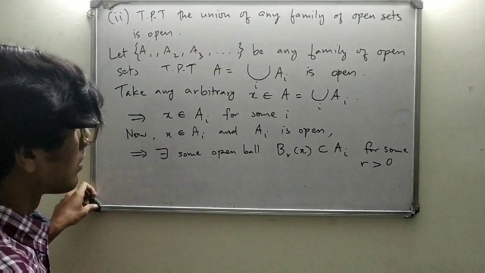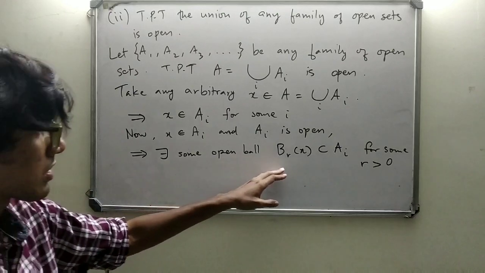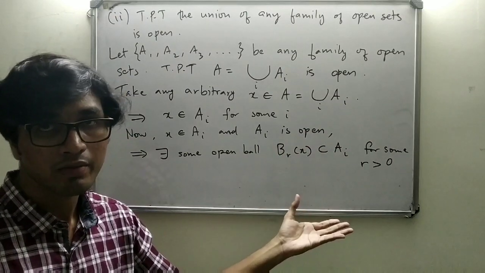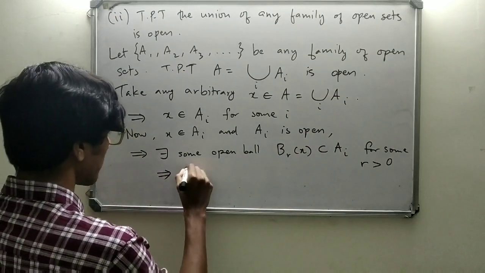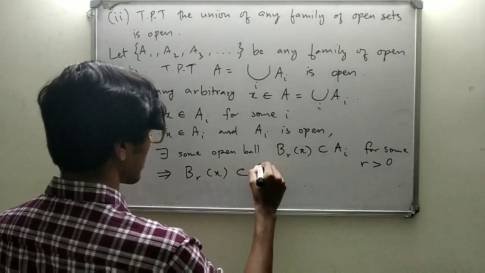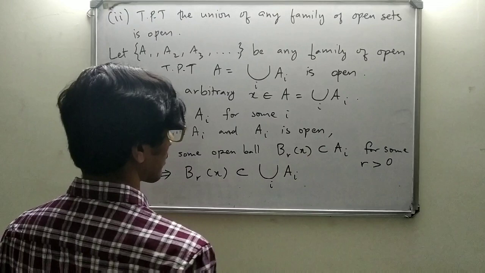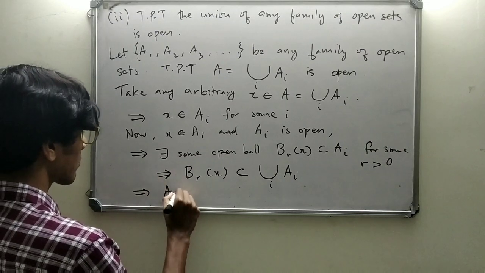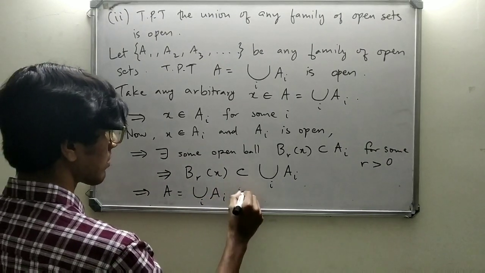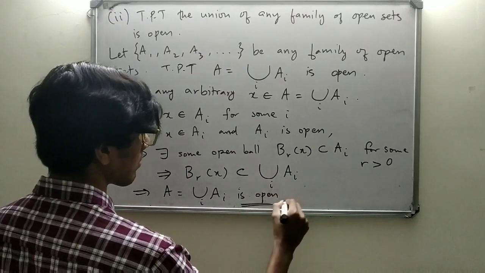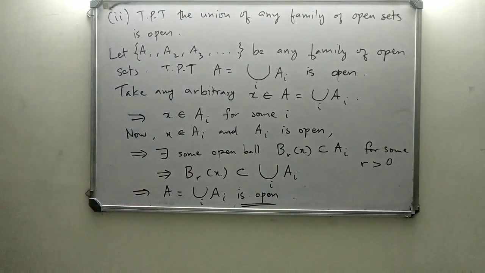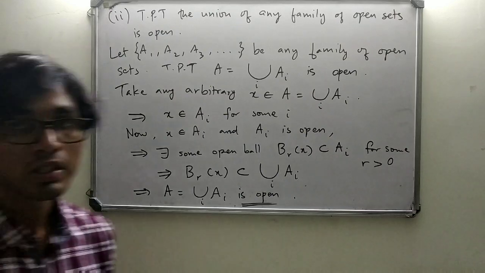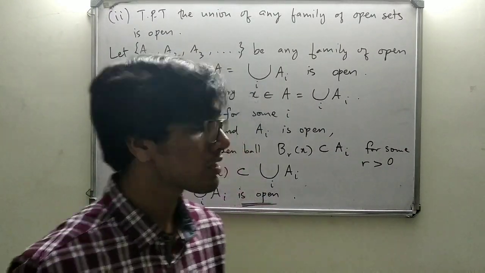Now if Br of X is contained in Ai, then Br of X is obviously contained in the union of Ai, which is equal to A. This implies A, the union of Ai, is open. Hope that's clear. Next, we should prove that any finite intersection of open sets is open.